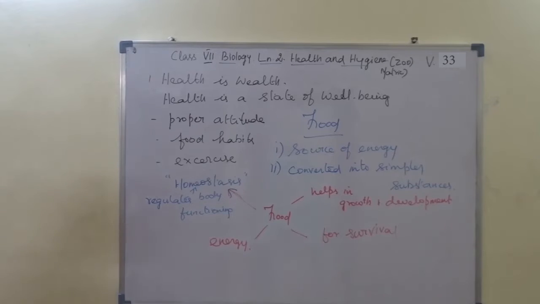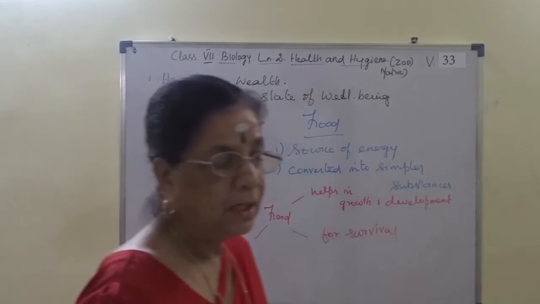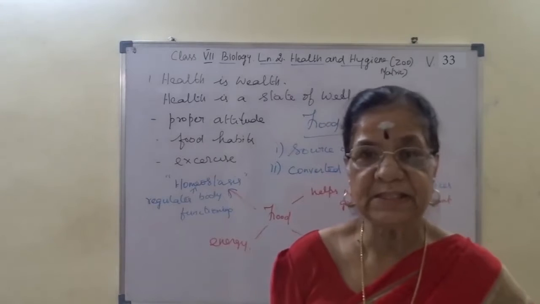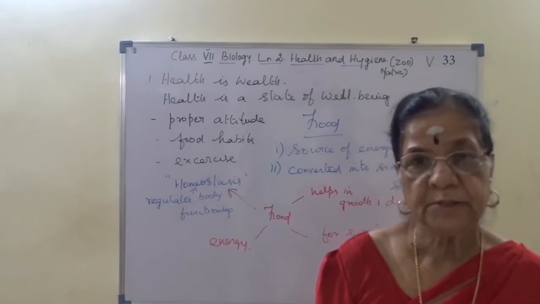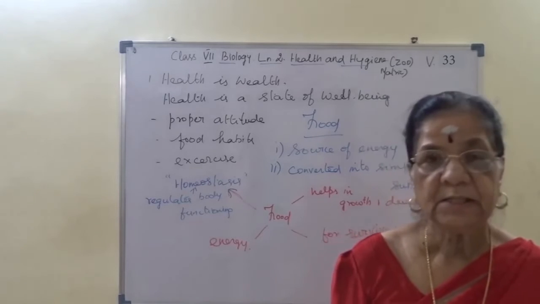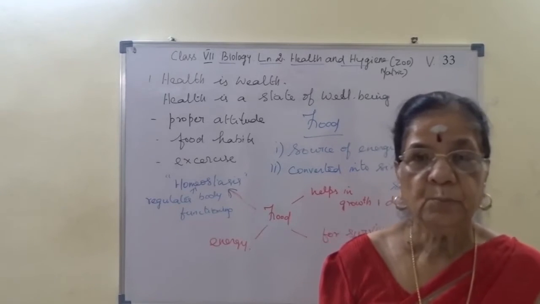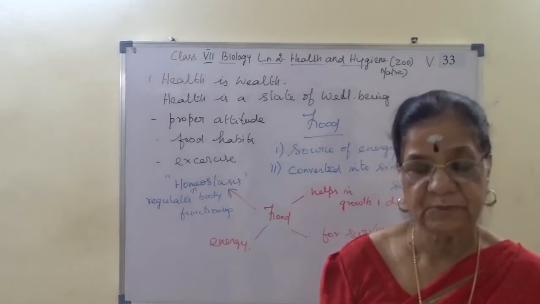Second, based on eating habits, animals are classified as herbivores, plant eaters, carnivores, flesh eaters, and omnivores, eating both plants and animal flesh.